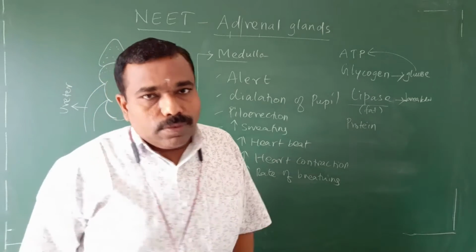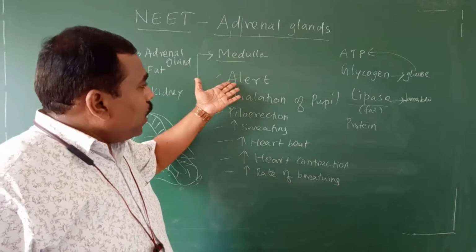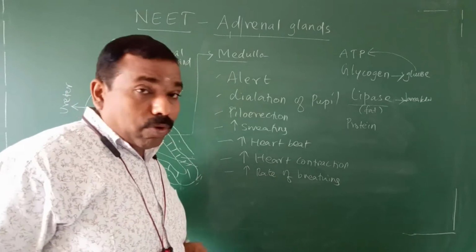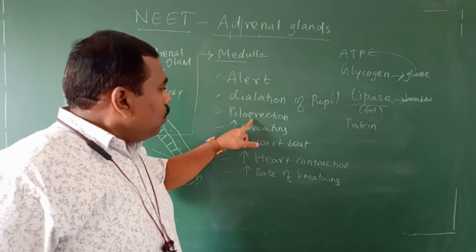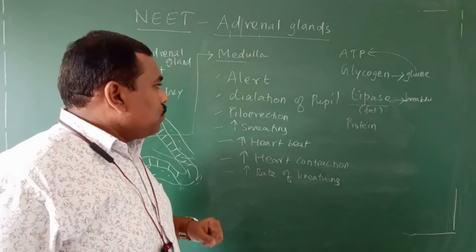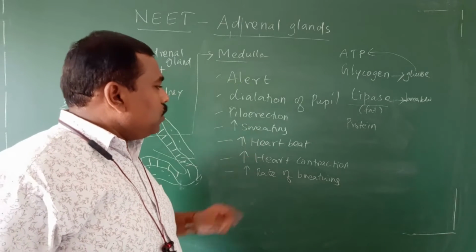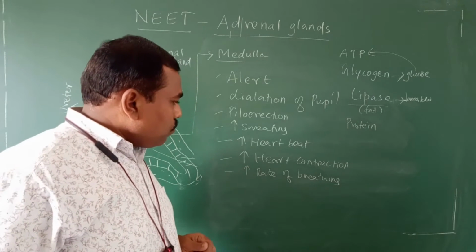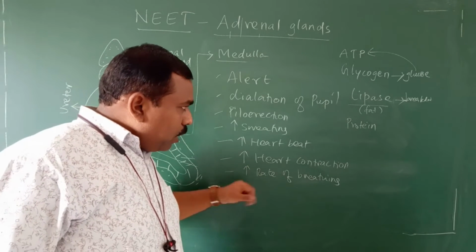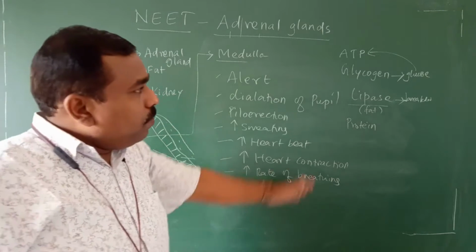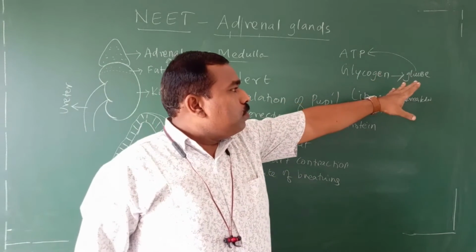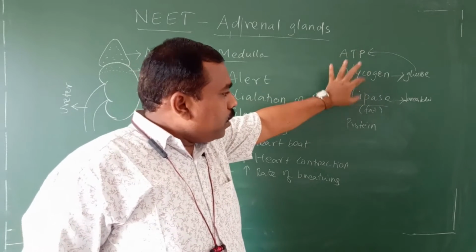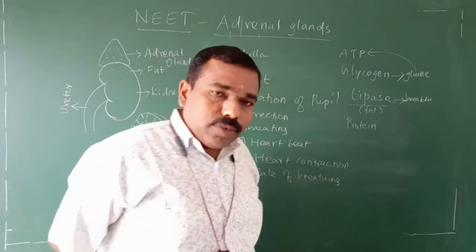During those situations, it makes you alert, dilation of pupil, increases the eyeball size, piloerection, increases the sweating, increases the heartbeat rate, increases the heart contraction, increases the rate of breathing, and it breaks down the glycogen into glucose, glucose providing ATP, it breaks down the lipase, that means fat, it breaks down the protein.